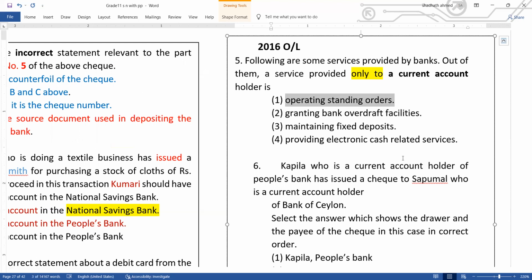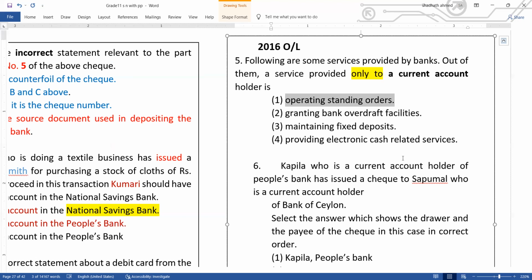It can be the 15th of every month, the 15th of every 2 months, or the 15th once in a term. But it should be the same date and the same amount. It can be every month, or once in 2 months, or once in 3 months.